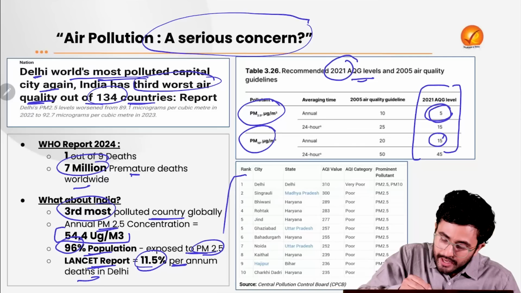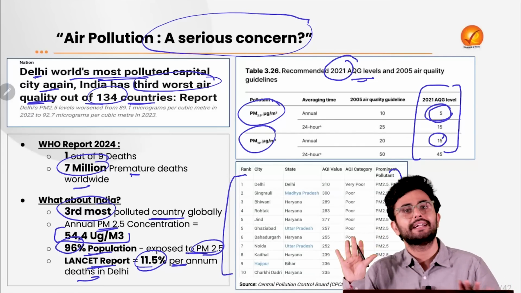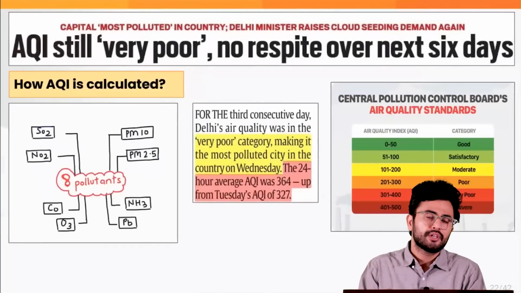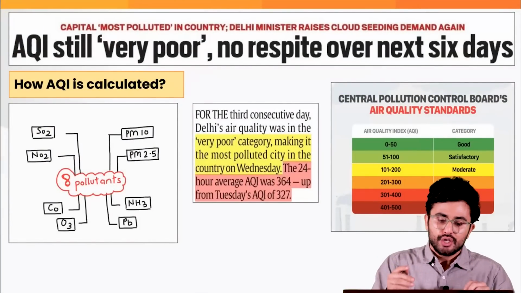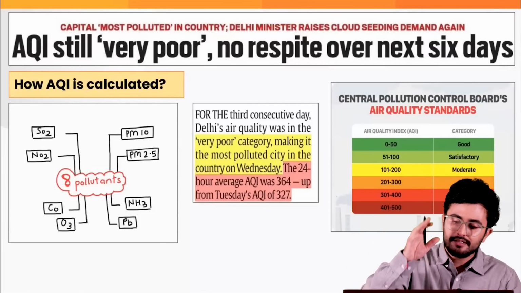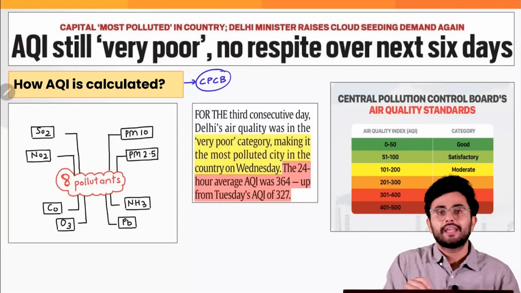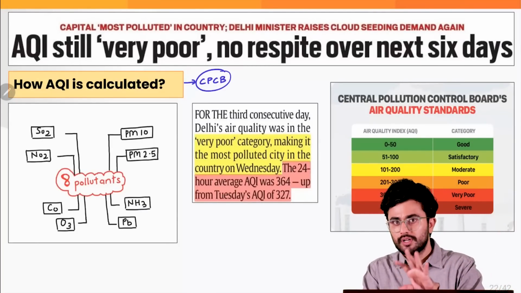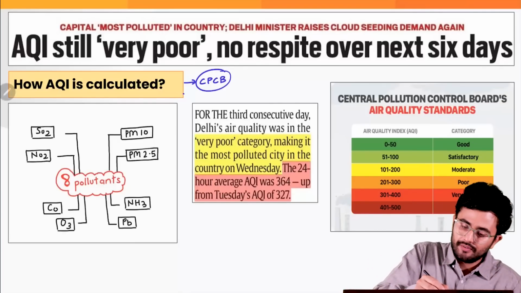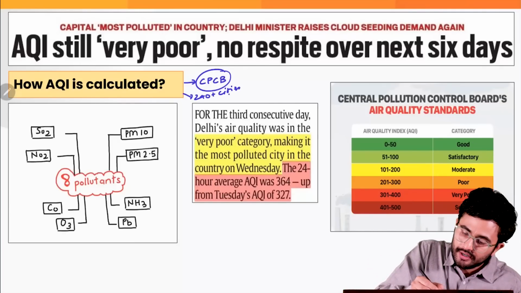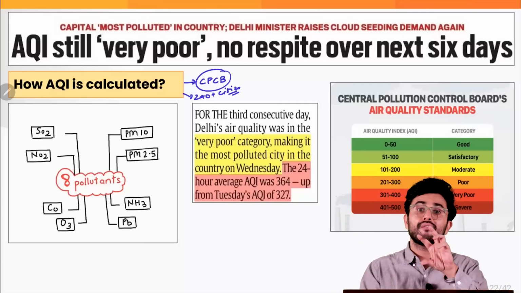Just look here, the 10 cities in our country currently which have the worst air quality index. Now, a question might be coming to your mind: how is this air quality index actually calculated, right? You are reading headlines like this. Keep this in mind that this air quality index is calculated by the Central Pollution Control Board, right? It sets up various measuring devices in more than 240 cities, and it calculates the pollution level on the basis of 8 pollutants.